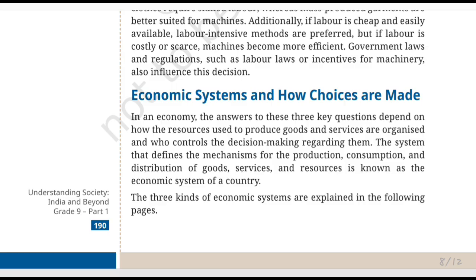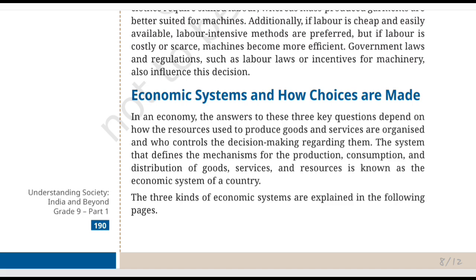Imagine two countries have exactly the same problem. Both have limited land, labor, money, and technology. But one country says the government will make most of the important economic decisions, whereas the other says let buyers and sellers decide through the market. And a third one says let's have both government and private businesses playing important roles. Interesting, right? Same basic economic problem, but different ways of solving it.